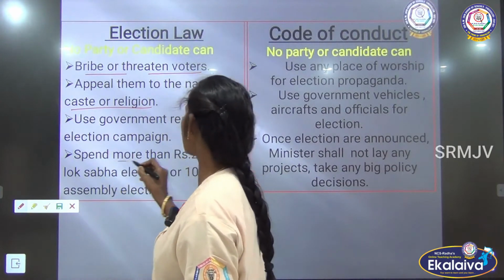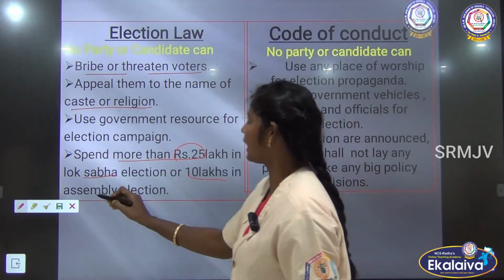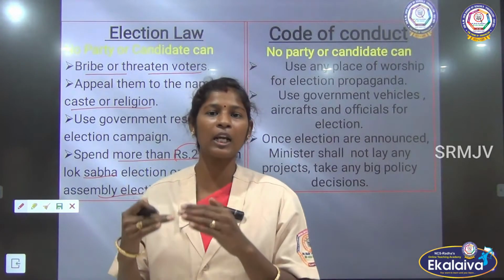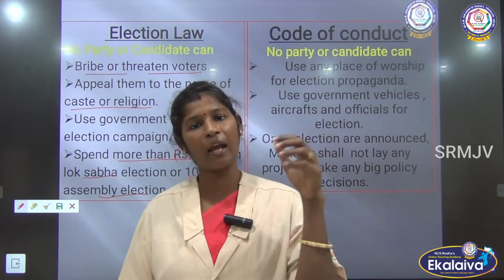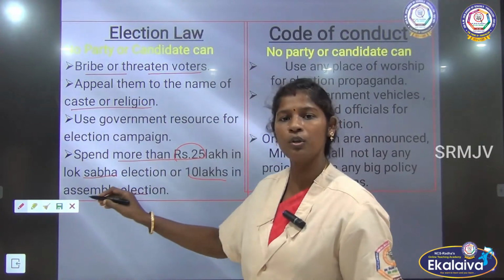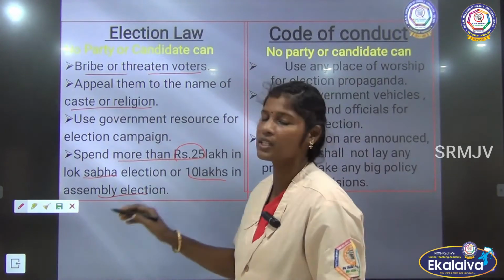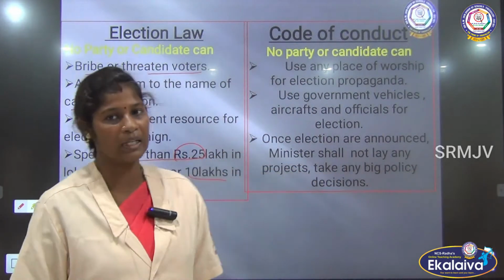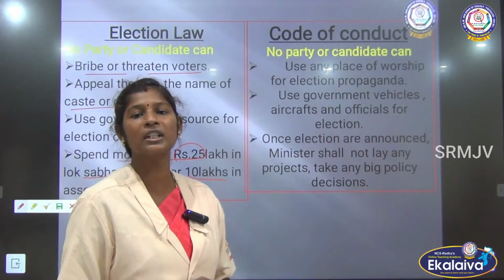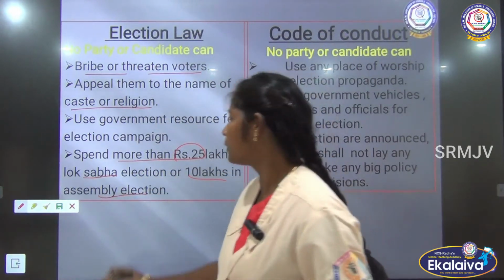And then they should not spend more than 25 lakhs for Lok Sabha election and 10 lakhs for the assembly election. Of course, the Election Commission has prescribed some limits on how much they can spend for which election. So for Lok Sabha election, the party should not spend more than 25 lakhs, and not more than 10 lakhs for the assembly election. And apart from all these election laws, all the political parties have accepted to follow the model code of conduct.